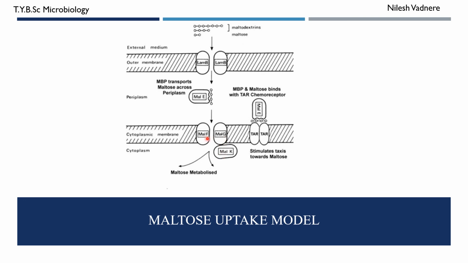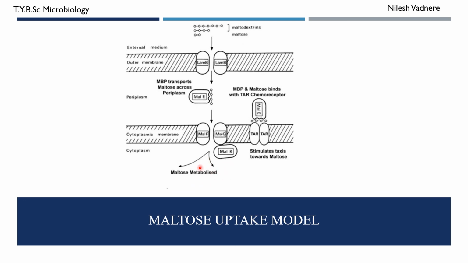They constitute a maltose transporter in the cytoplasmic membrane. So MAL-E brings this maltose to the MAL-F, MAL-G, MAL-K complex at the cytoplasmic membrane, and then the gates open and maltose enters into the cytoplasm.